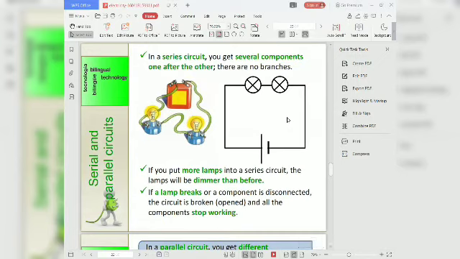There are no branches. If you put more lamps into the series circuit, then the lamps will be dimmer than before. If a lamp breaks or a component is disconnected, the circuit is broken and all the components stop.